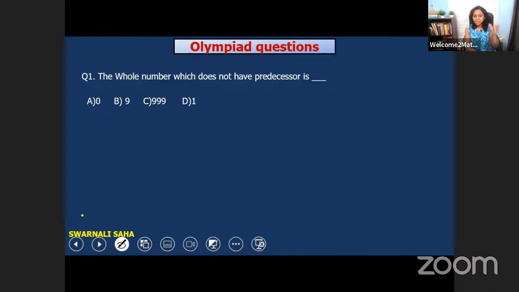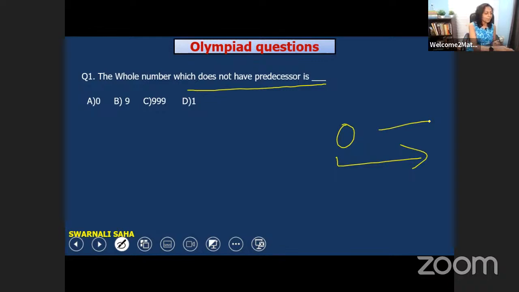Predecessor means which number? The previous number. But here our question is the whole number which doesn't have any predecessor. And that would be obviously 0, because the whole numbers start from 0 and the numbers continue. So obviously the number would be 0. Okay, the number is 0.